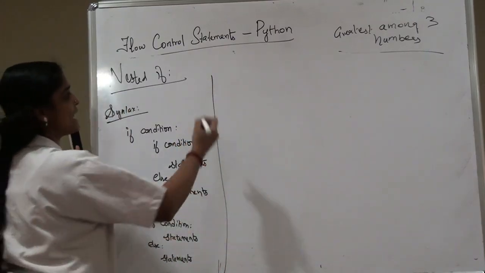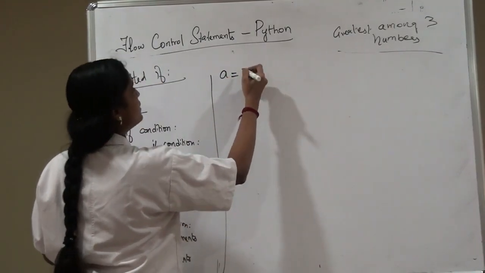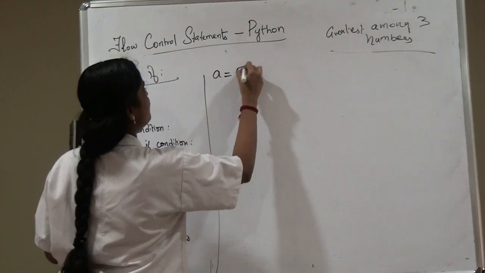Okay. Now, we will see the same example for finding whether the given number is positive or negative. A is equal to 5.